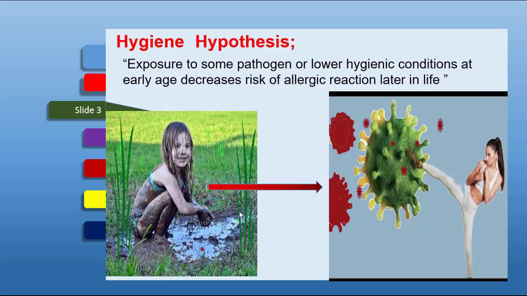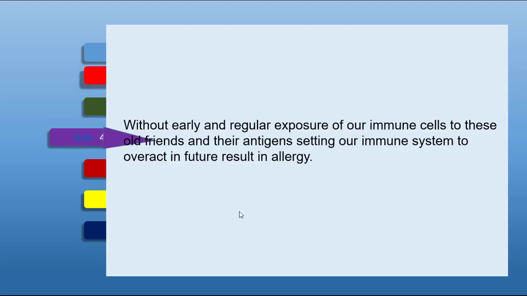Basically, at an early age, the pathogens present in our environment set our immune system on balance, and our immune system considers them as old friends. Without early and regular exposure of our immune cells to these old friends and their antigens, our immune system is set to overact in the future, resulting in allergy.